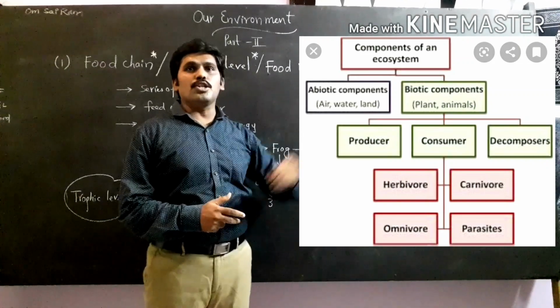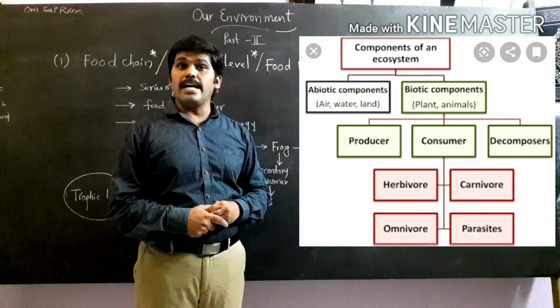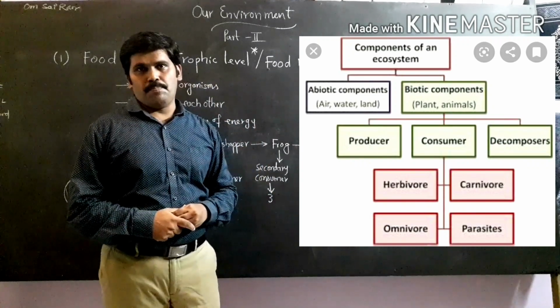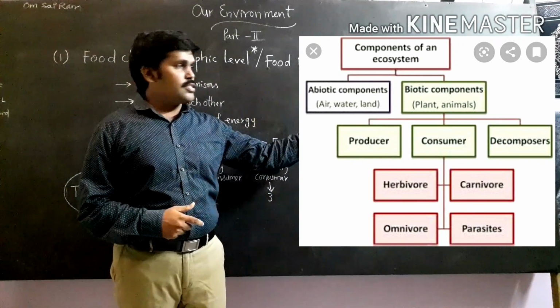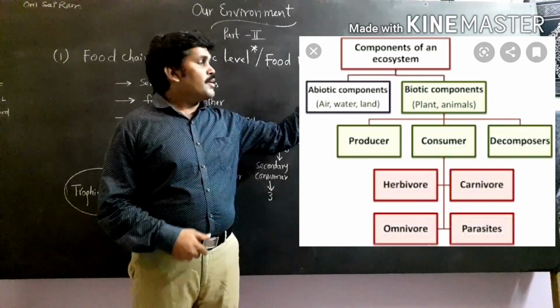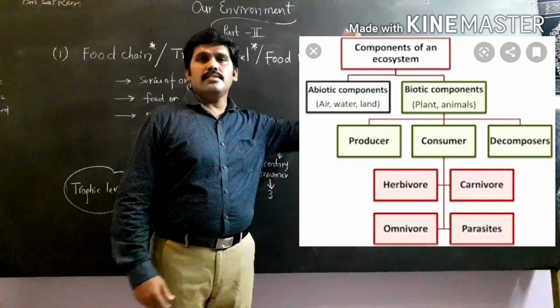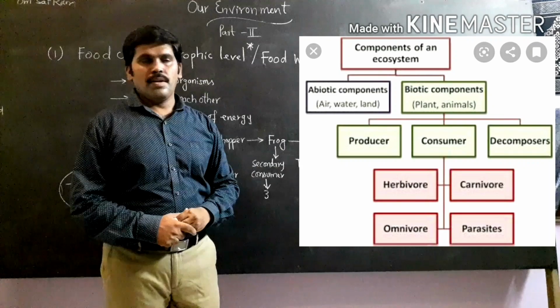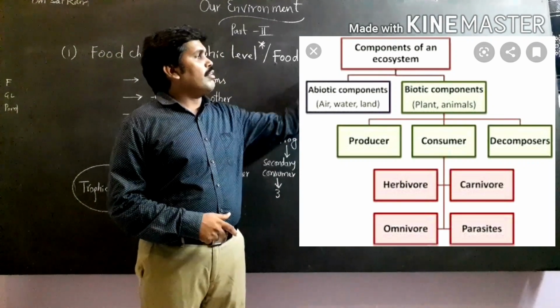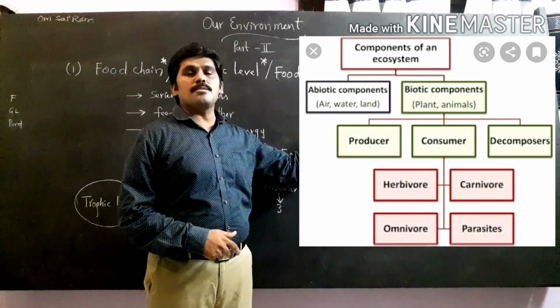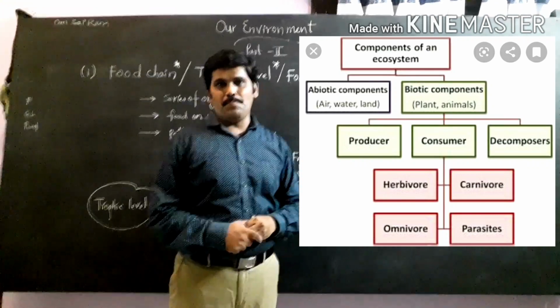Consumers are of how many types? Four types: herbivores, carnivores, omnivores and parasites.